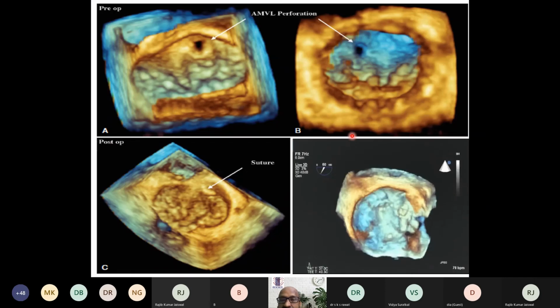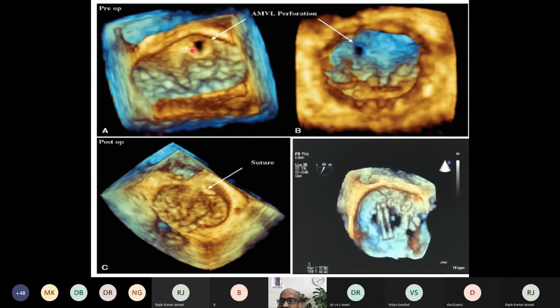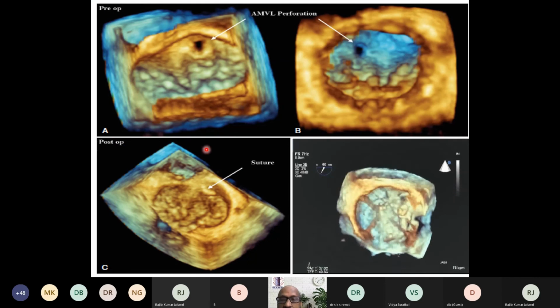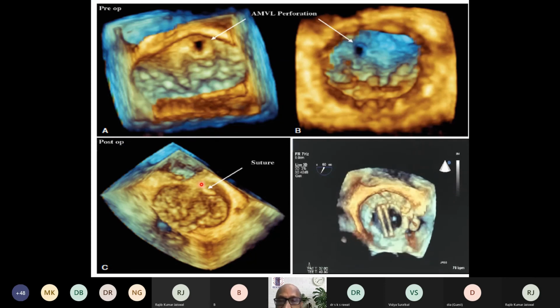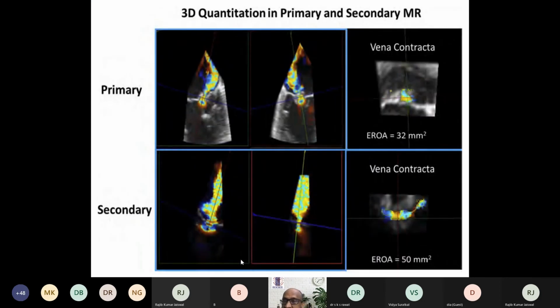And in the next picture, we are seeing 3D zoom images of the mitral valve demonstrating perforation of the anterior mitral leaflet. And this is after the lesion has been taken care of by surgery, where a suture has been put across the perforation, and this is the picture of the sutured perforation in a patient who has perforation of the anterior mitral leaflet.